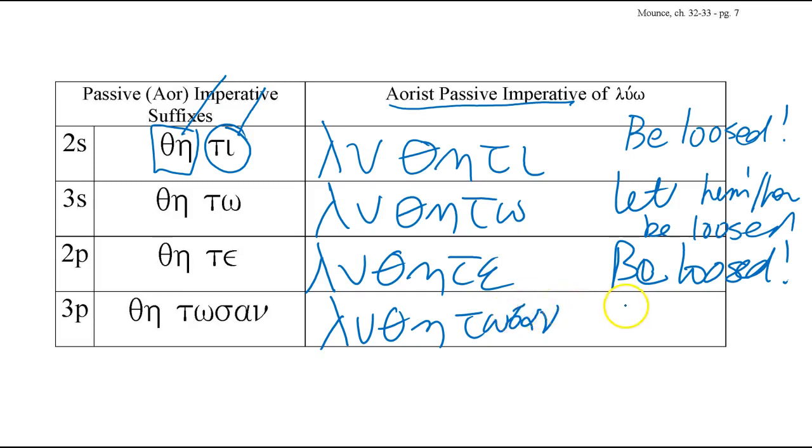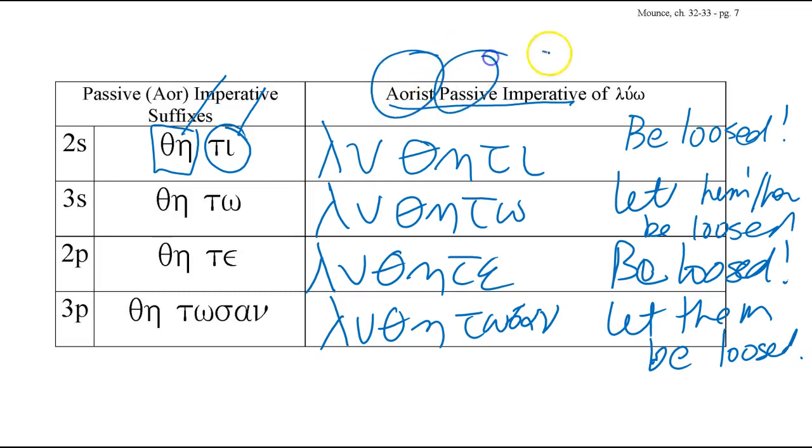is "let them be loosed." So let's say these forms for the aorist passive imperative of luo. Ready? 1, 2, 3. Lutheti, lutheto, luthete, luthetosan.